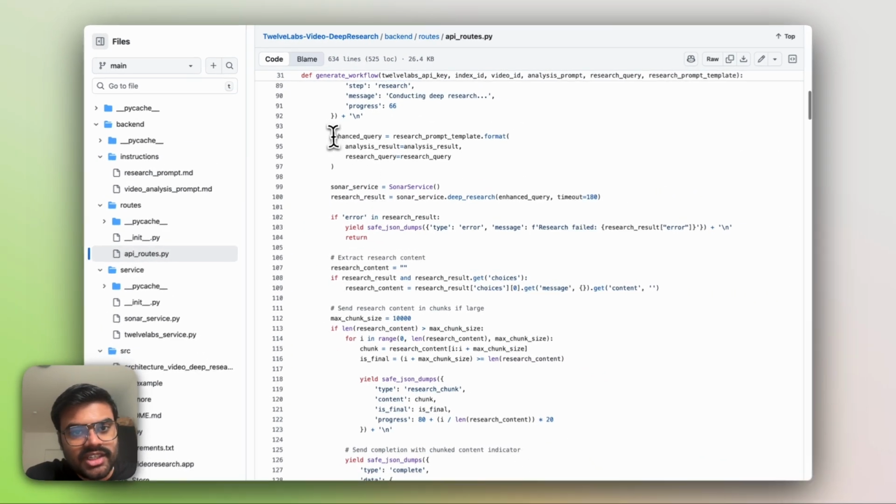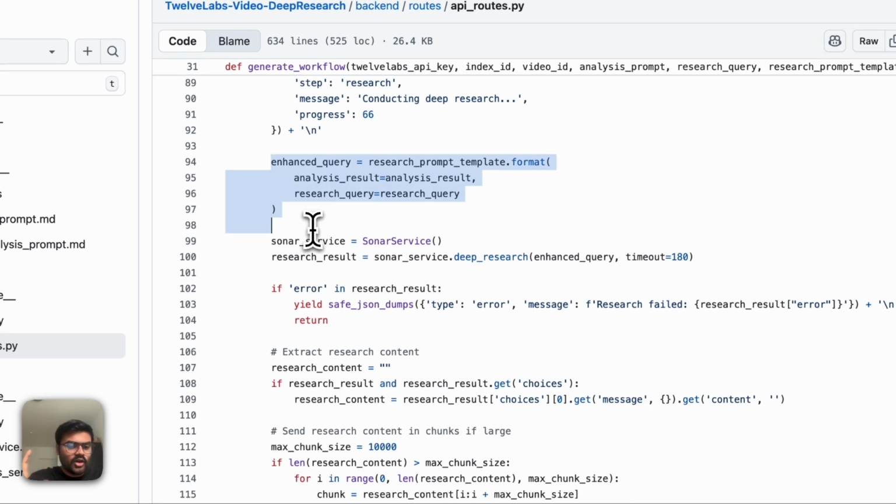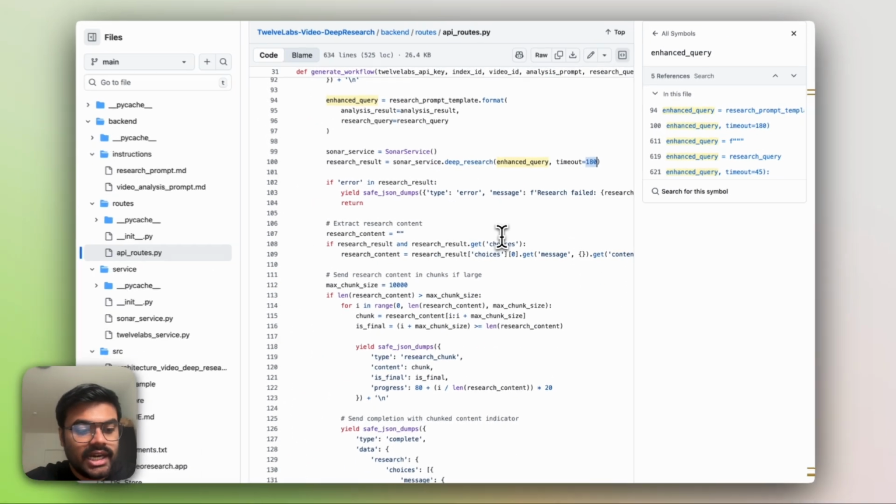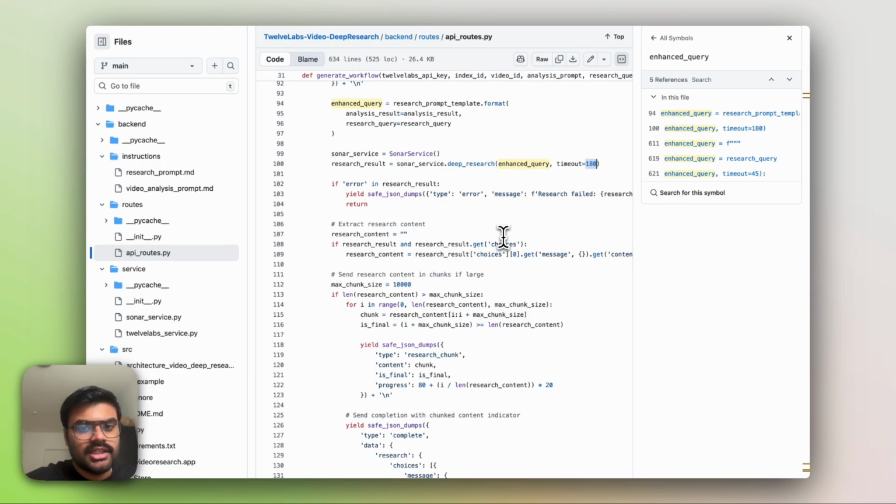Next, after the query has been formatted well, the Sonar service initializes, and here the deep research has been called, where the enhanced query and the timeout are configured. If you are using a higher reasoning model, there are three different models. One is Sonar. If you want more reasoning, you can go to Sonar reasoning. Then there is Sonar deep research. Sonar deep research also has a parameter, reasoning effort. Majorly it's medium, but it can be low, medium, or high.